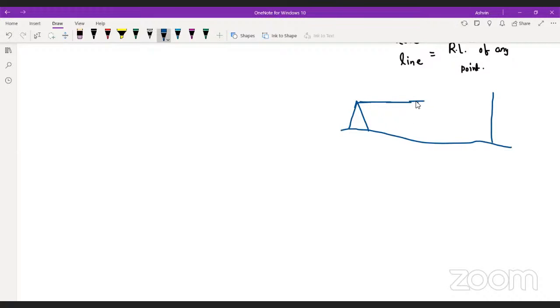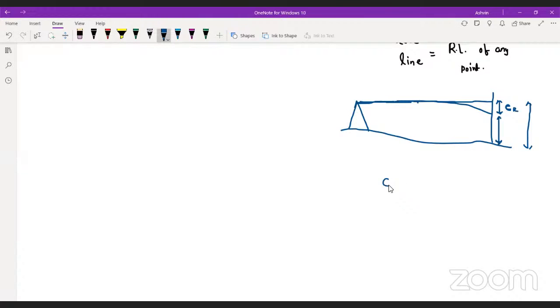Now we consider the line should be like this, but what happens is the line goes down like this, basically bent down because of the refraction of the light. This is called correction due to refraction. The actual height has to be this, and you are reading this.